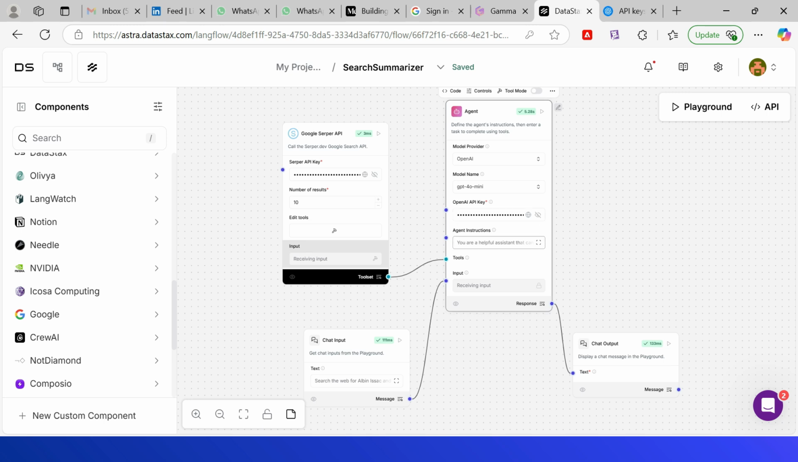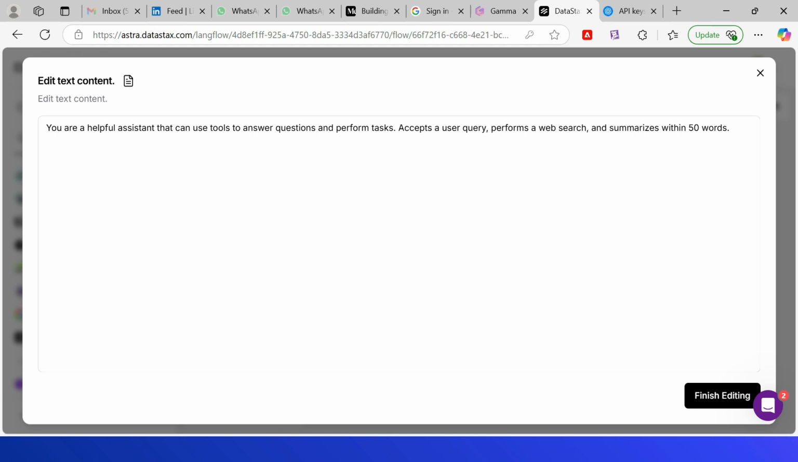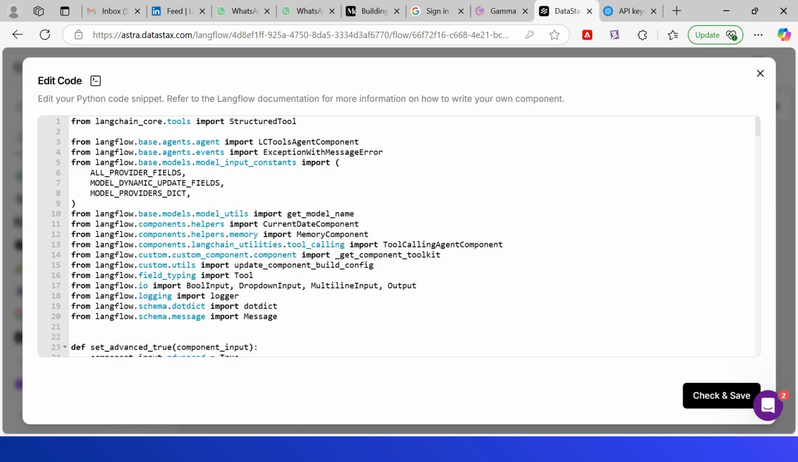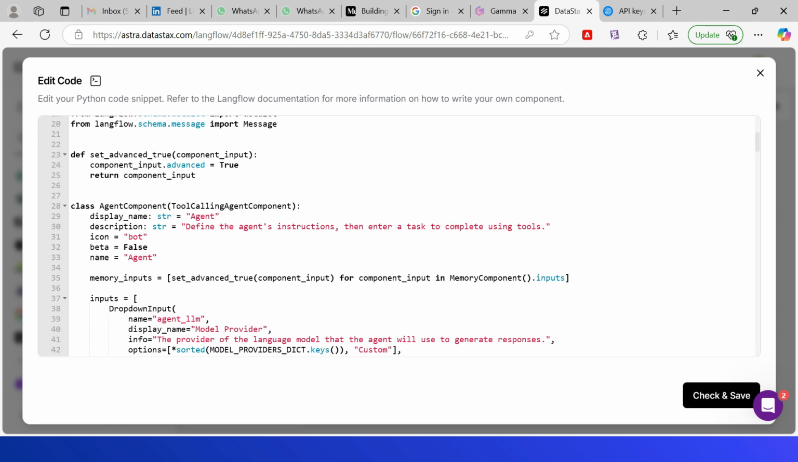Then the next one is agent instruction. You need to provide some agent instruction. I am giving a simple agent instruction, so it's just going to use a single tool and going to summarize that. This is the simple agent instruction I am using. So use the tool to perform the search, then summarize within 50 words. You can configure based on your use case. You can view the agent code and modify directly if required. You can modify the code and save it.